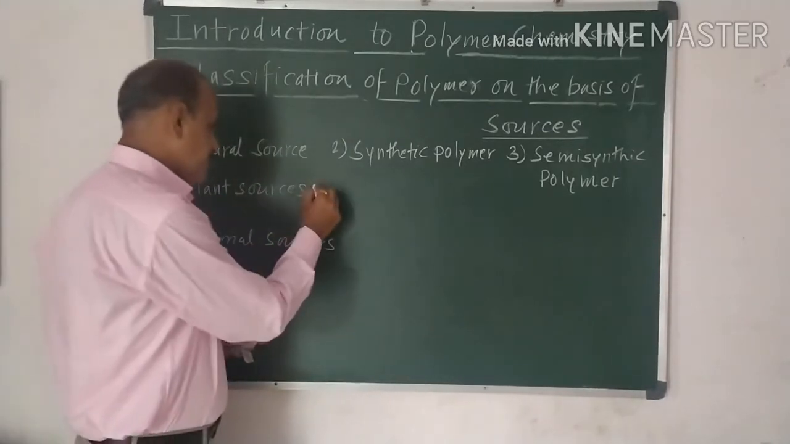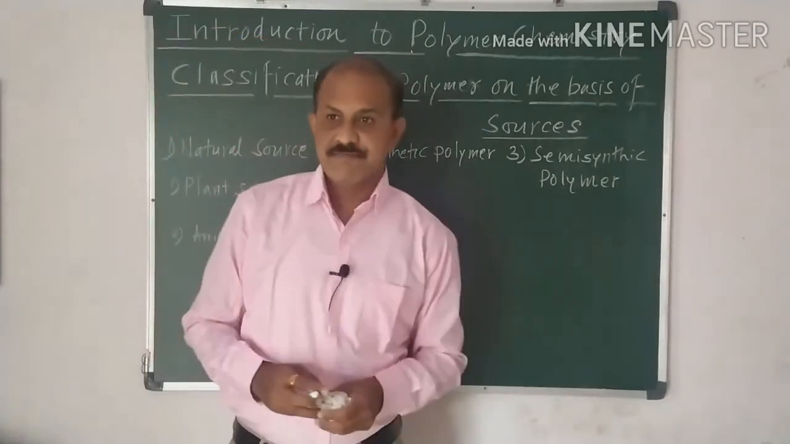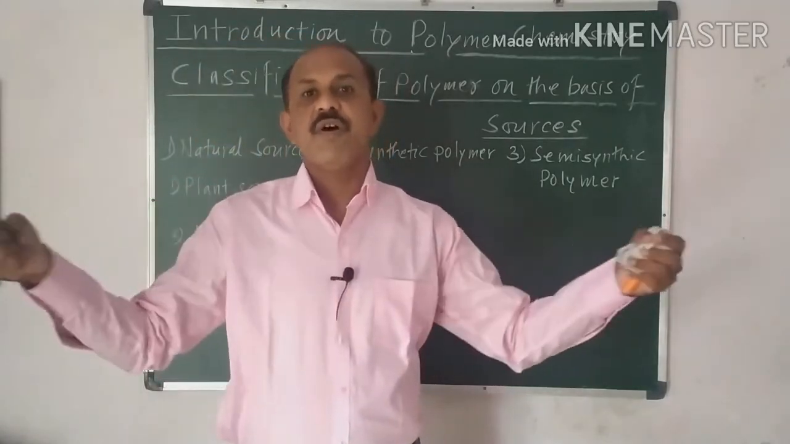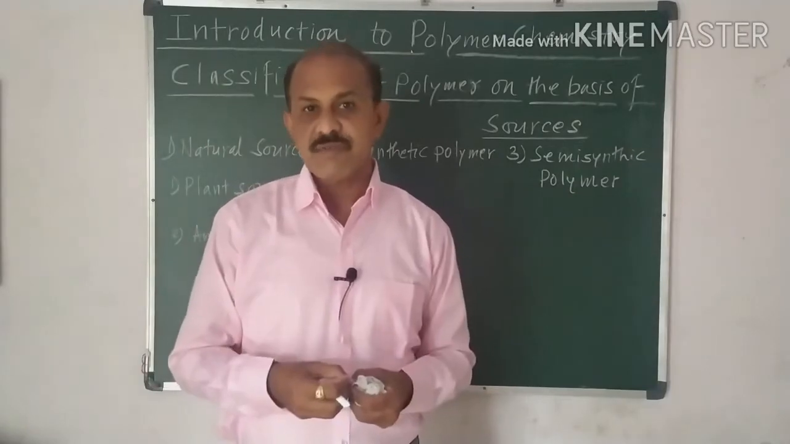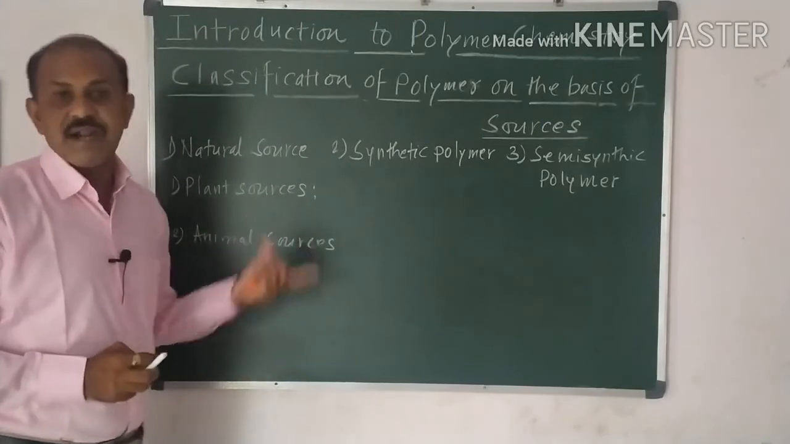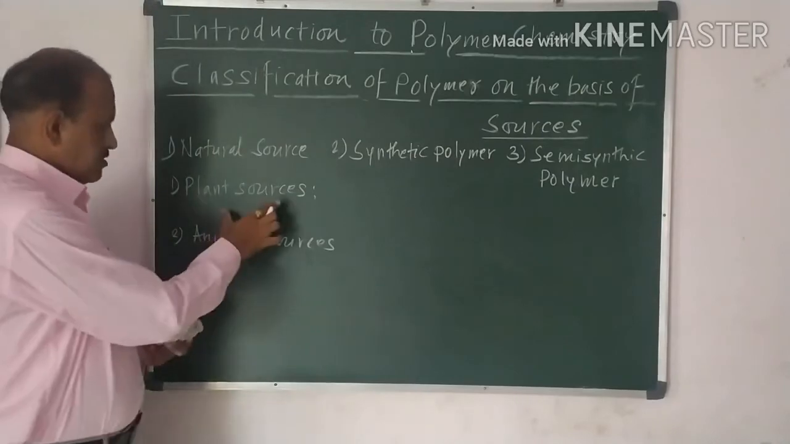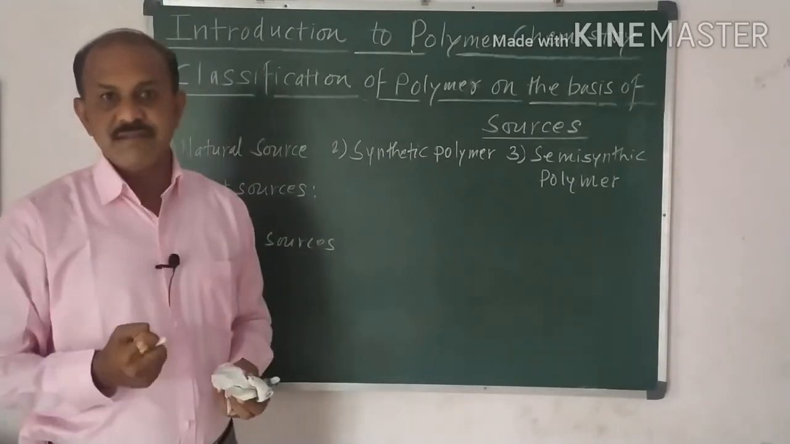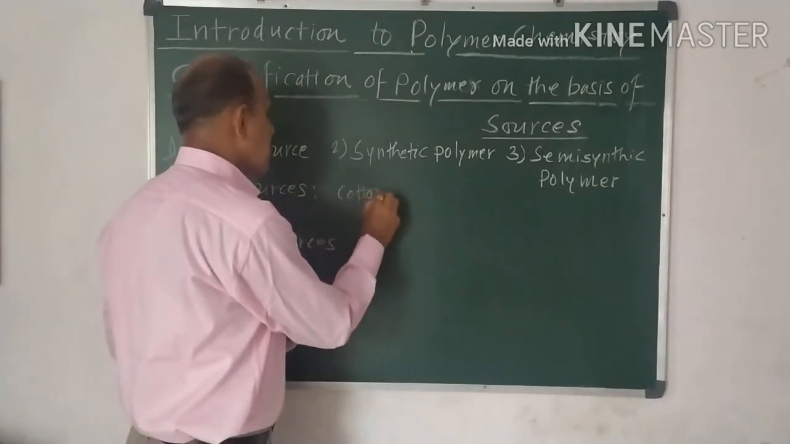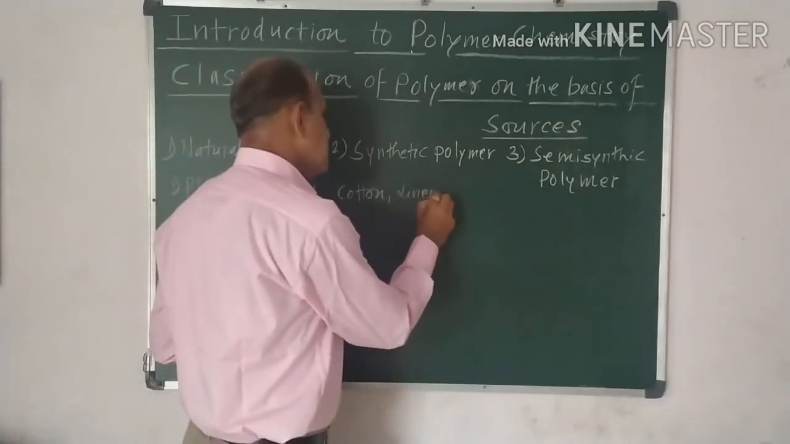Now, what are the plant sources? All of you are aware that we use cotton. The cotton plant gives cotton, and from this cotton a fabric is formed, and that fabric is nothing but a polymer. So the sources which we get from the plant are called plant sources. There are two sources, the plant sources and the animal sources. Now, the fibers which we get from the plant are called plant sources. For example, we wear cotton cloth. Second is linen.